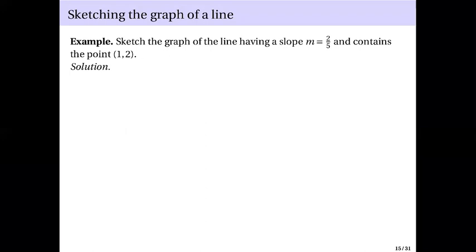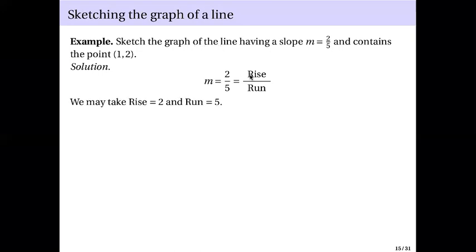We use the fact that slope m is rise over run. The slope m is 2 over 5, so we have several possibilities. In fact, we have several ways of sketching the graph of this line.